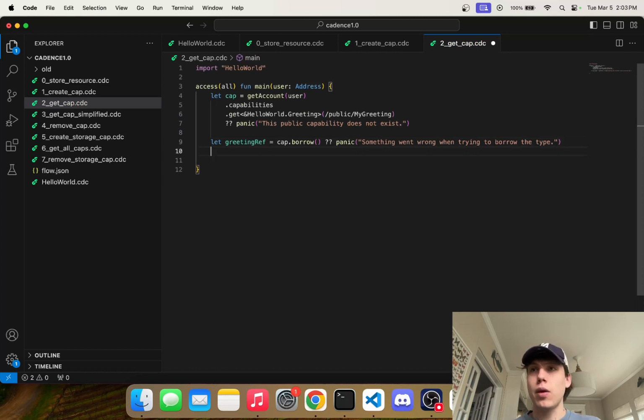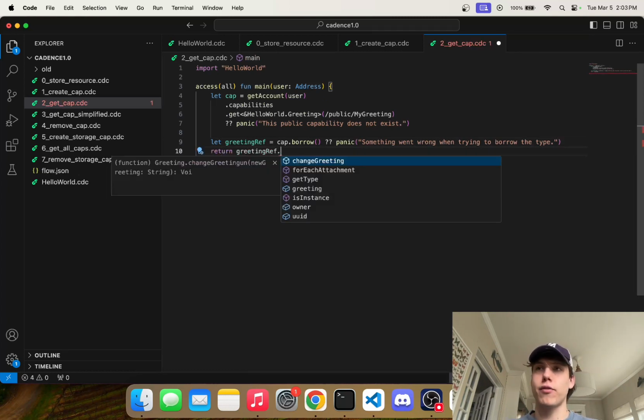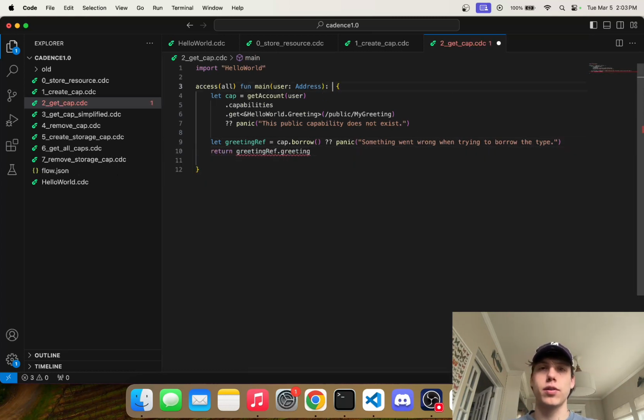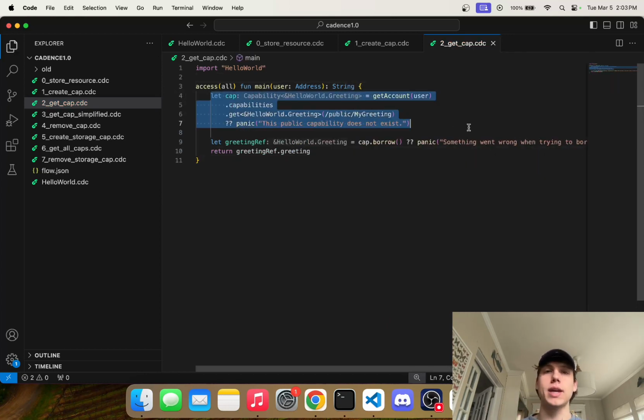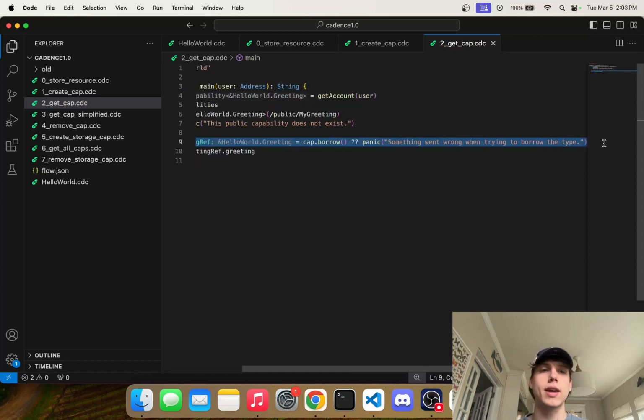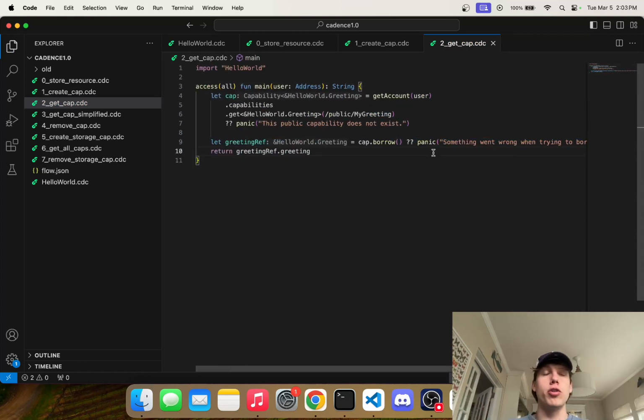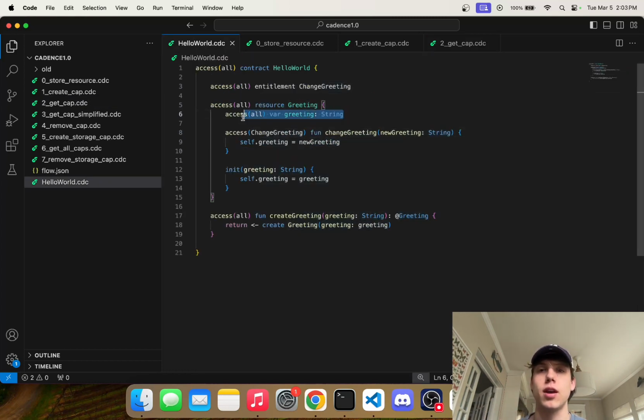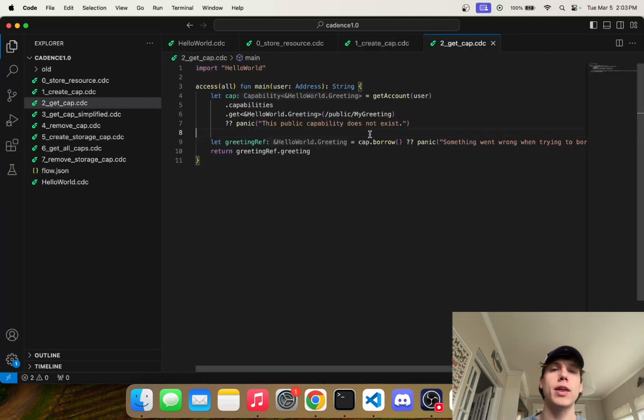And then we could just return greetingRef.greeting. This script returns a string. So this gets the public capability from the public path, and then you take that capability, you actually borrow it to get the underlying reference, and then you return the greeting variable from that reference, which is simply just this variable right here.